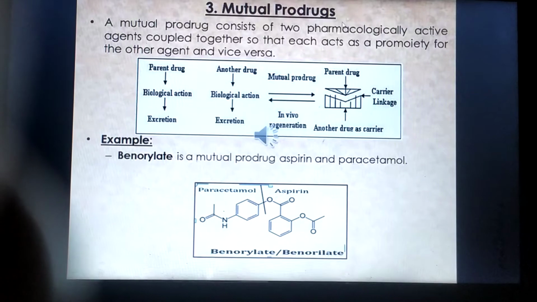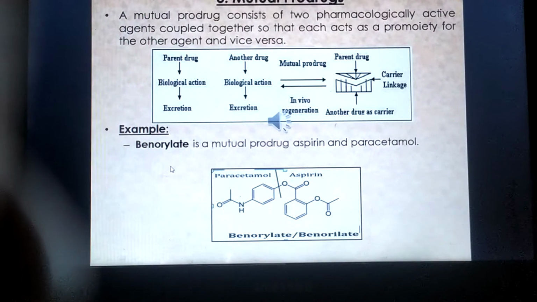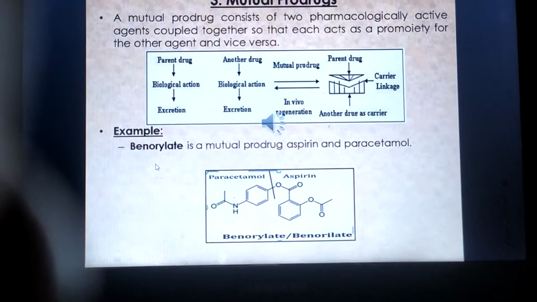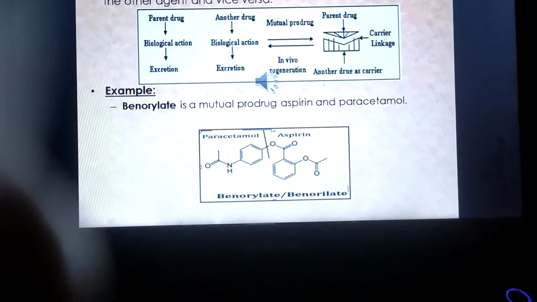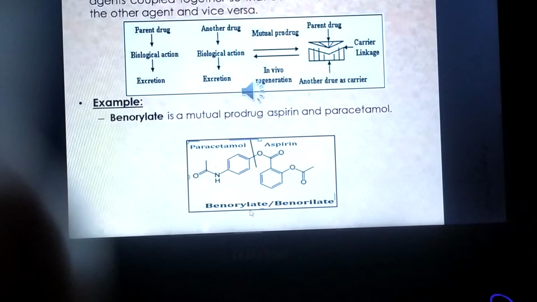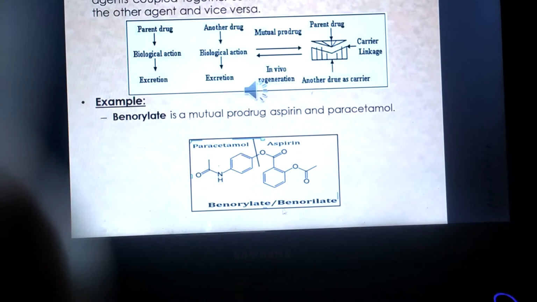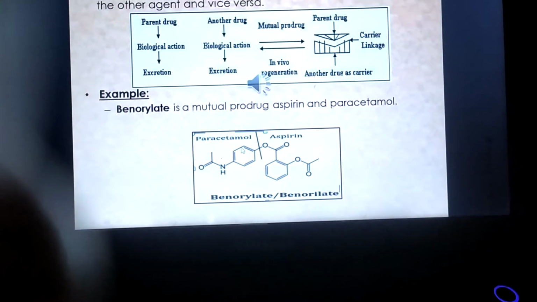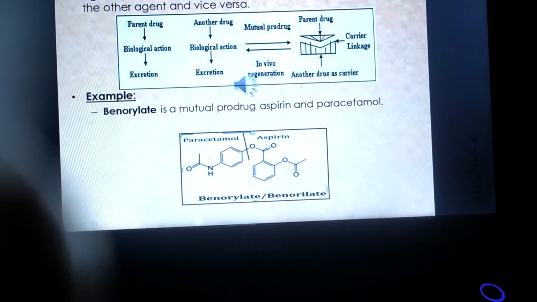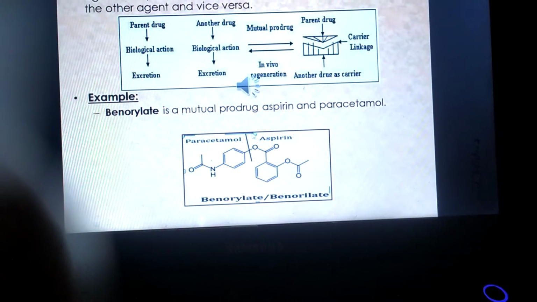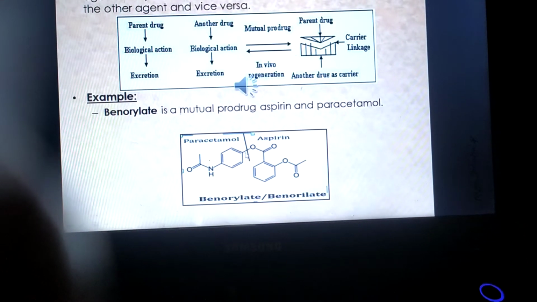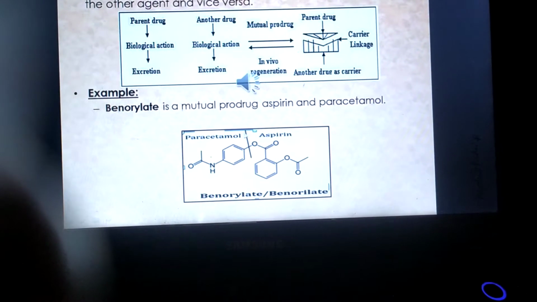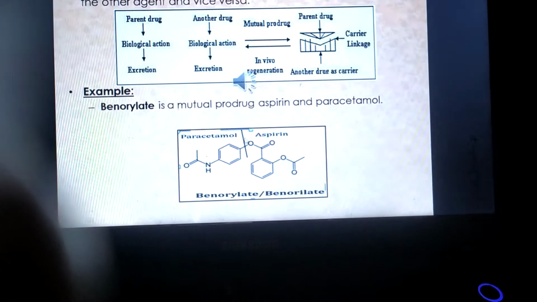An example of a mutual prodrug is benorylate. Benorylate is a mutual prodrug combination of aspirin and paracetamol. That is the part of paracetamol and that is the part of aspirin, with the linker attached, both pro-moieties attached together by that linkage.